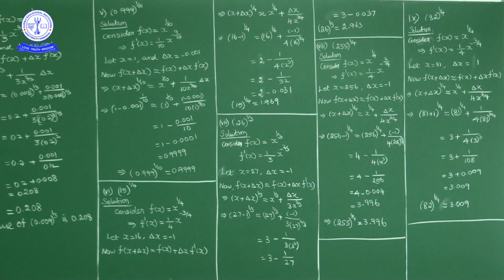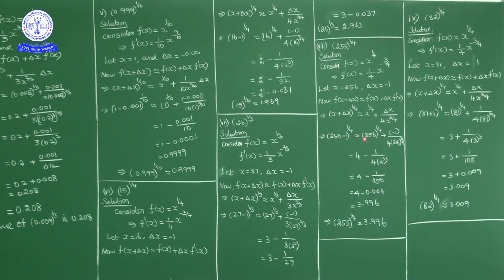Substitute in place of x 256, in place of delta x -1. So what do we get? 256 minus 1 power 1 by 4 is equivalent to 256 power 1 by 4 plus (-1) by 4 into 256 power 3 by 4.